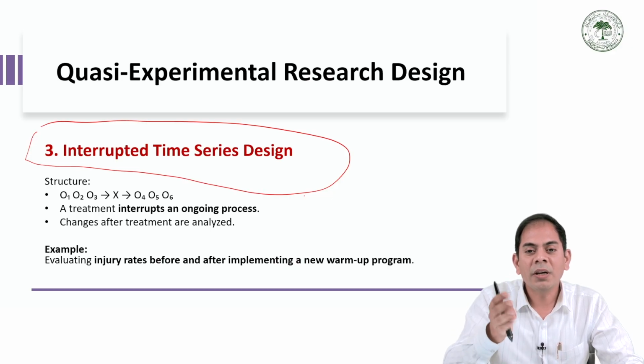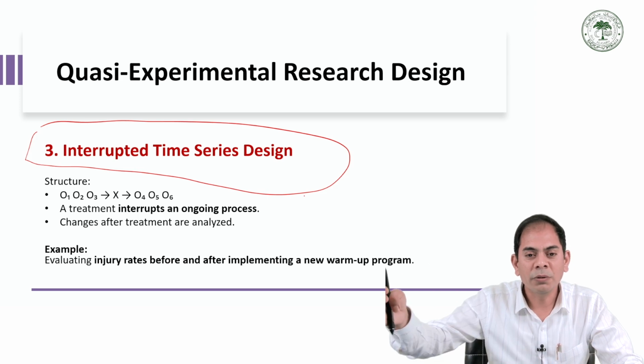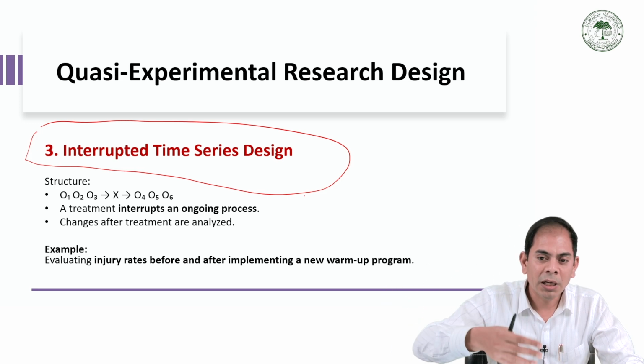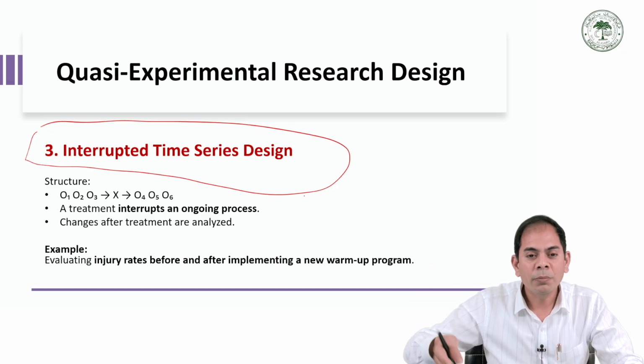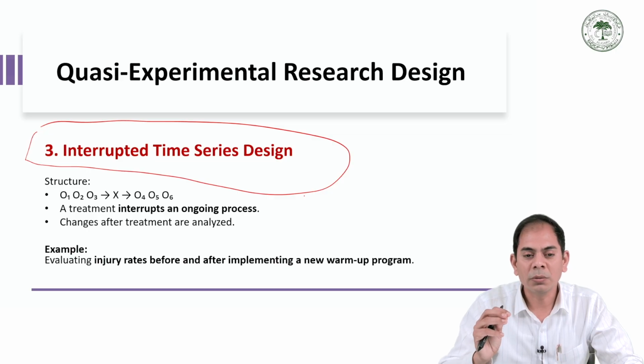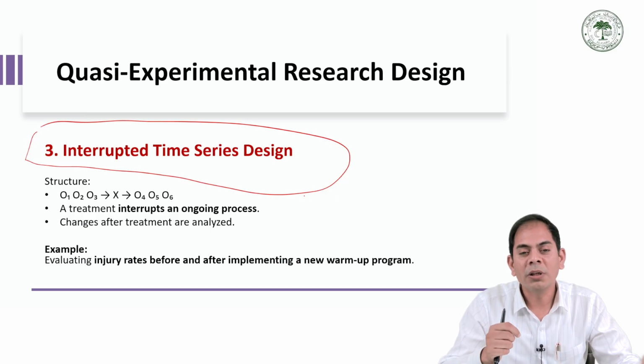It helps to identify the trend over time. We record the data multiple times before and after to show whether there is improvement, or sometimes decline; sometimes improvement happens because of the intervention. This type of research is also useful in real life situations, commonly used in sports, education, and health, because no random assignment is required.